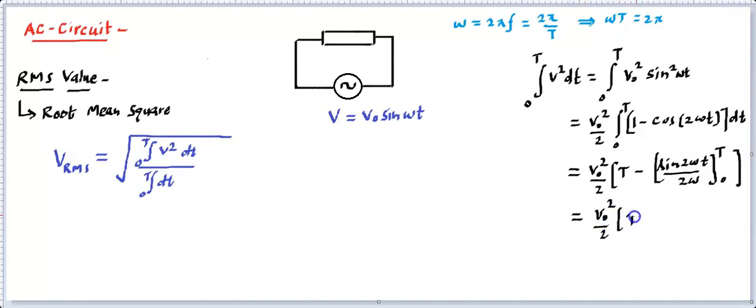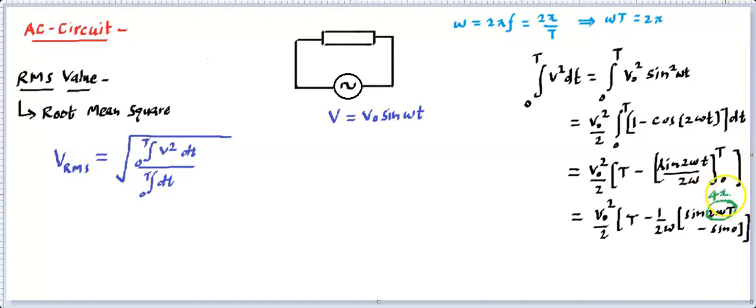So this is going to be t minus, in this, if you look carefully, you'll find what it is going to be. Let me take 1 upon twice omega outside and then put the values. When you place this value, that will become twice omega into capital T, omega into capital T minus sine 0. You know sine 0 is 0, and omega T is 2 pi, so this will become basically 4 pi.